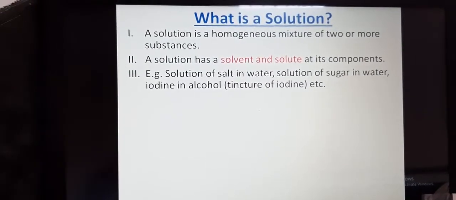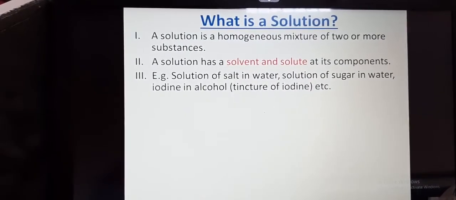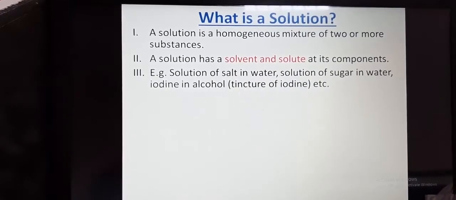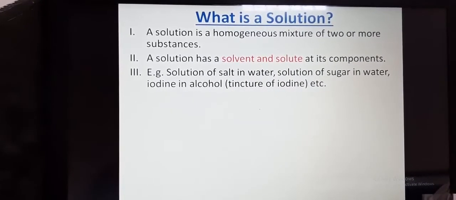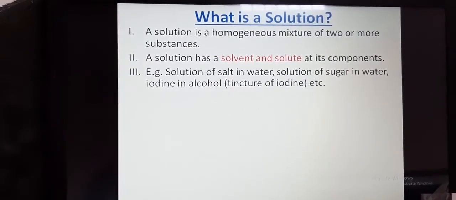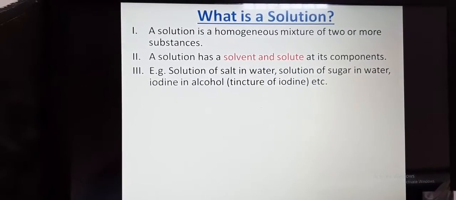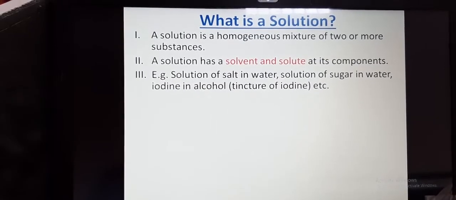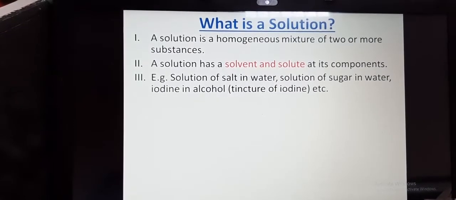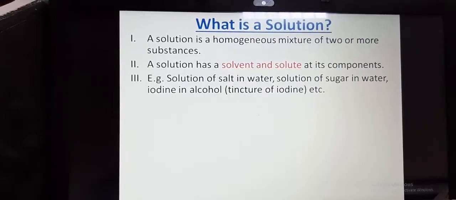Now the next topic is, what is a solution? A solution is a homogeneous mixture of two or more substances. You might have observed various types of solutions in your daily life. For example, lemonade, soda water. What are these? These are examples of solutions. Now, a solution has homogeneity at the particle level. For example, lemonade tastes the same throughout. This shows that the particles of the sugar or salt are evenly distributed in the solution.